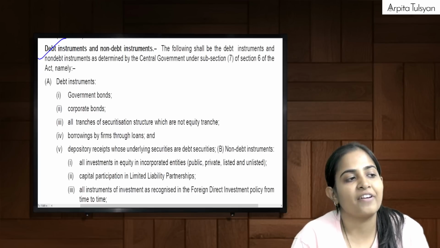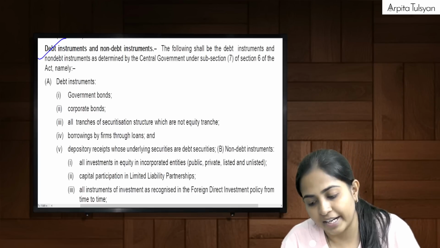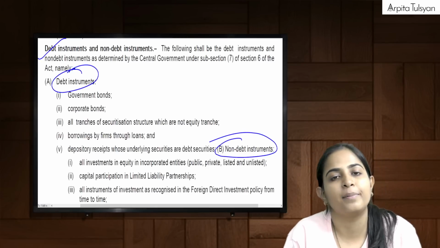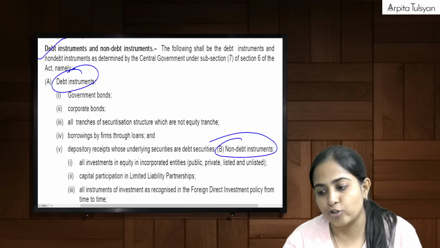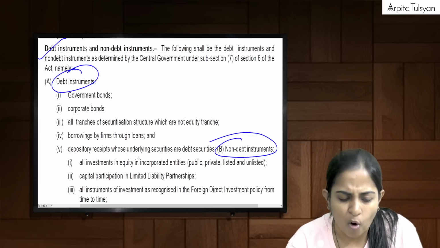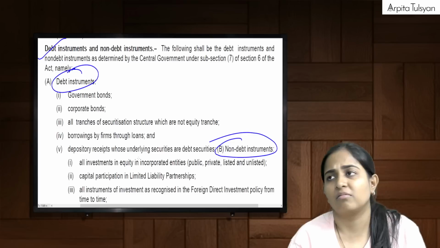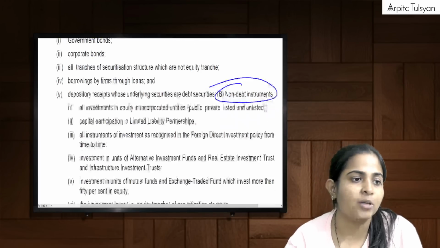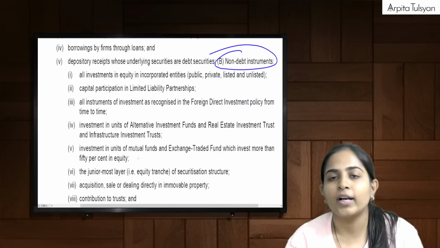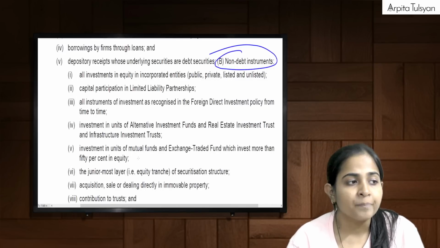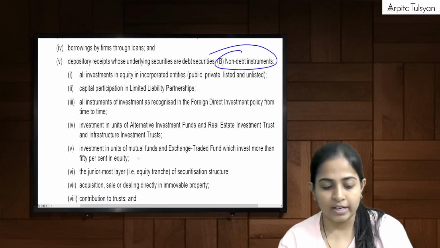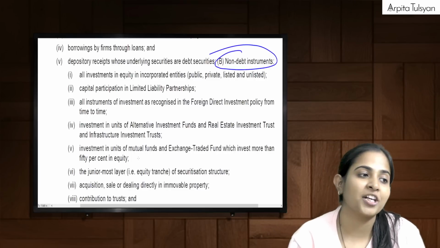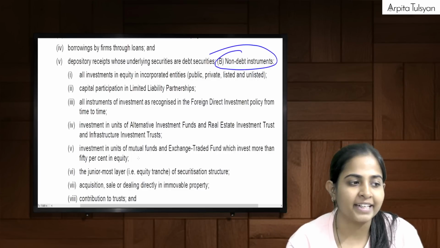This just classifies. Central government has basically classified which instruments will be considered as debt instruments and which instruments will be considered as non-debt instruments. Examples of debt instruments can be bonds, government bonds, corporate bonds, or borrowings. Non-debt will be anything other than that. Your equity will come under non-debt instruments, investments, then any capital contribution in LLP will come under non-debt, and all those things.